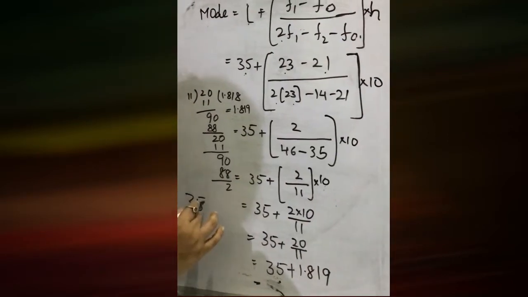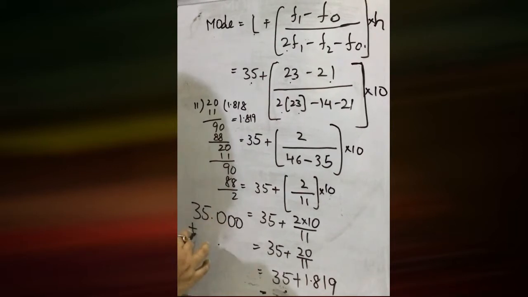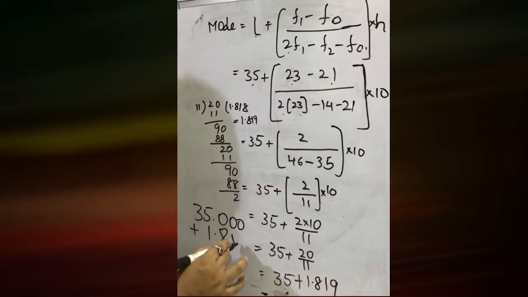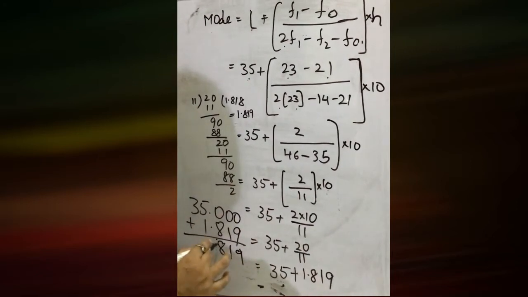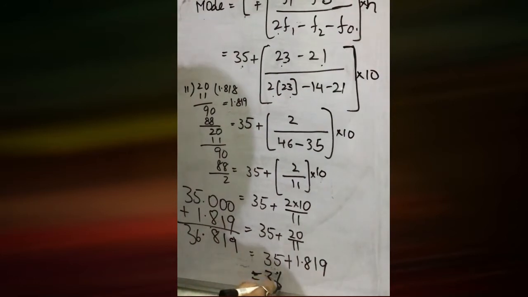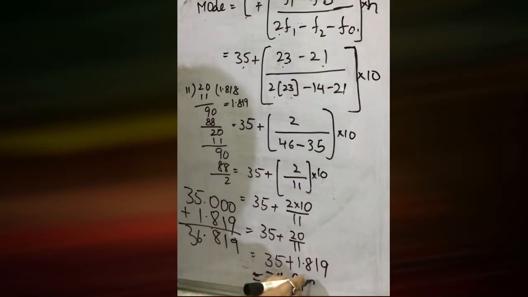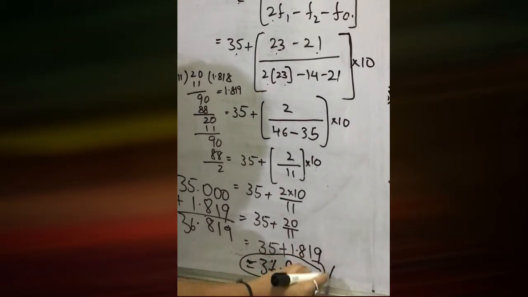See this addition, children, for those who don't know. 35.000 plus 1.819 gives 36.819. So this is your final answer, the mode.